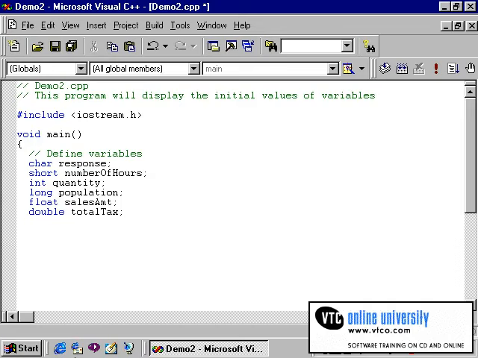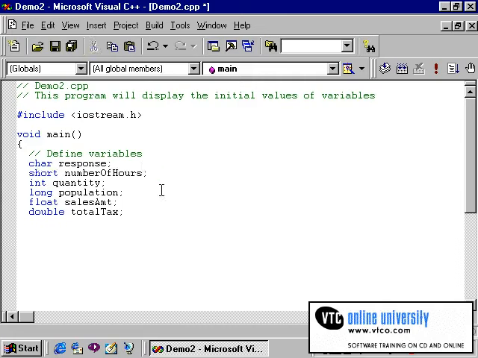This garbage is the remains of what was last stored in the memory location that the variable now occupies. We can observe this by running this sample program. As you can see, I have declared variables of type char, short, int, long, float, and double respectively. And I've given them appropriate names. Response is my type char, number of hours, type short, and so forth.